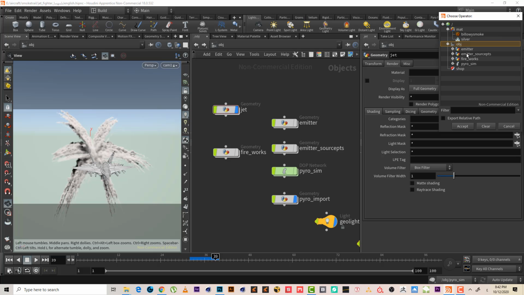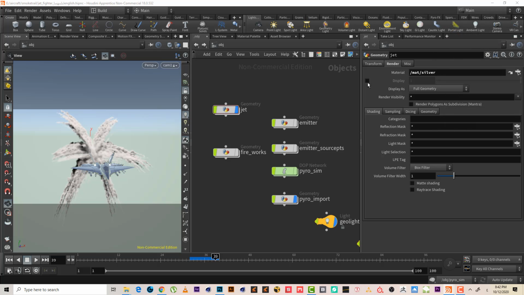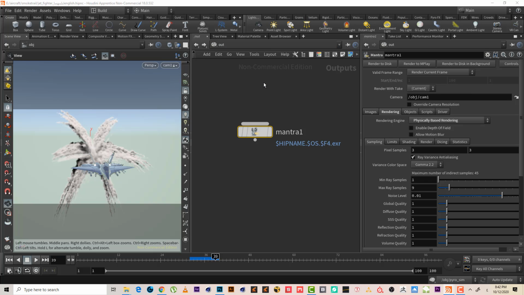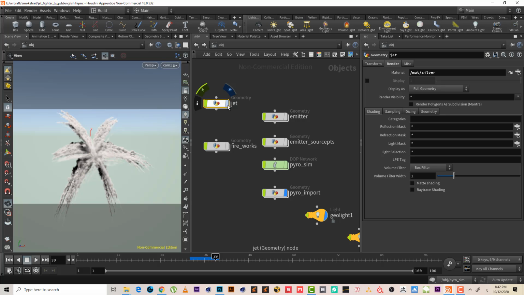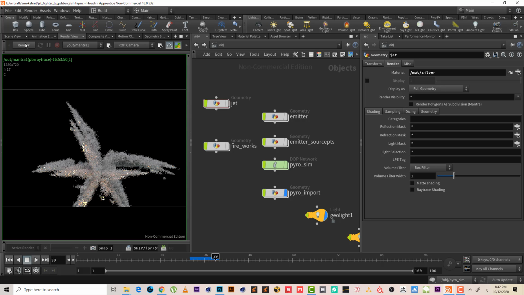I'm not going to render the airplane now. I will simply hide it for now, just to see what we have so far. So let's go to render and hit render to see what we have so far.